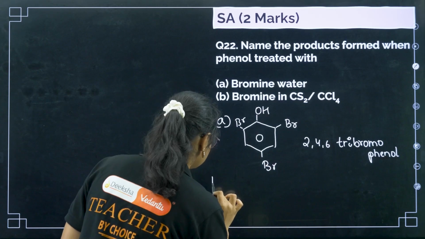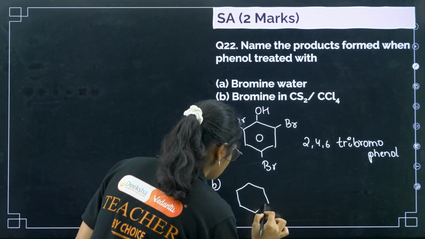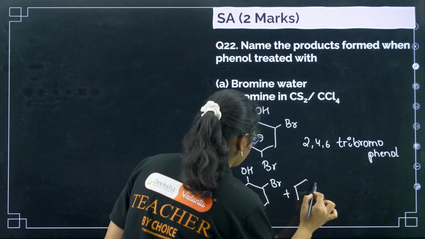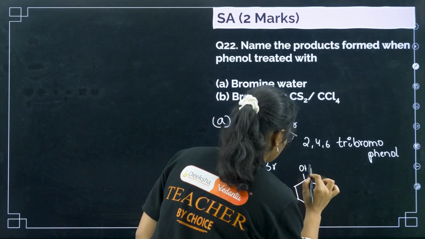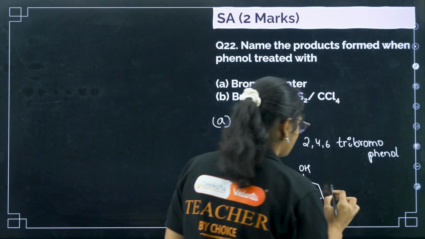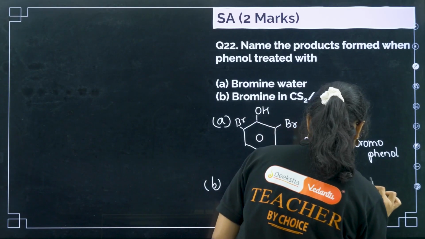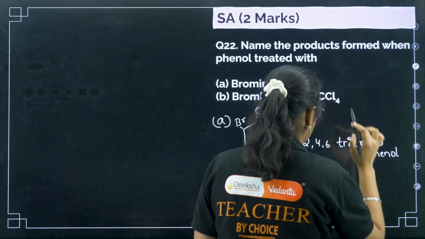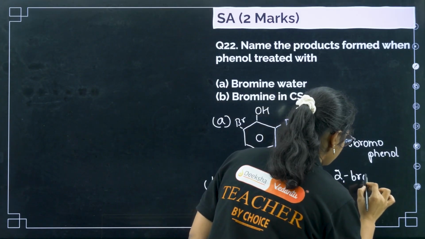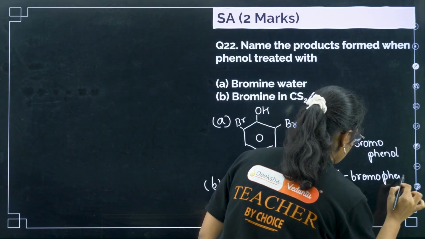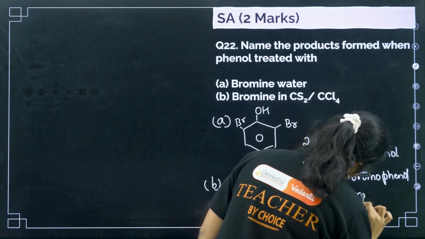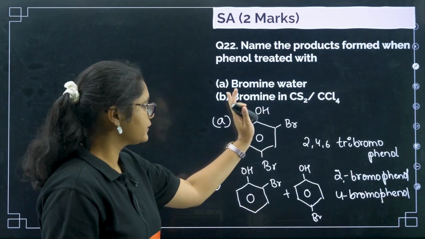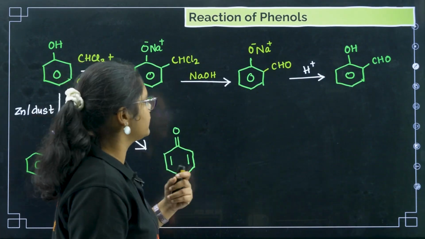Next you have bromine in CS2. You have OH with bromine at the ortho position, plus OH with bromine at the para position. So you will get ortho and para bromo products. You need to write the correct name of the compound, so I can write 2-bromophenol and 4-bromophenol. Clear? Next, we are going to reactions of phenols.